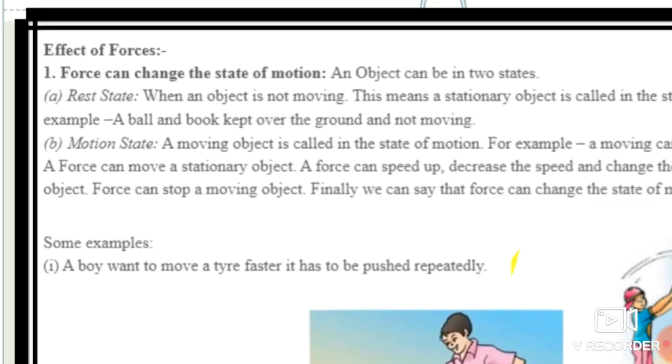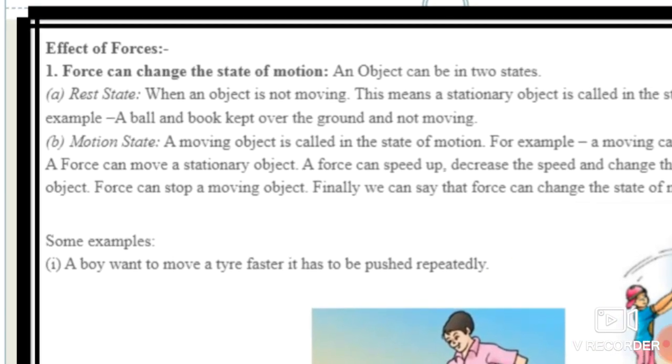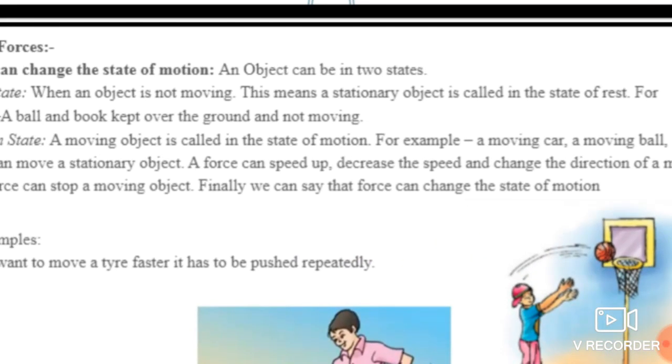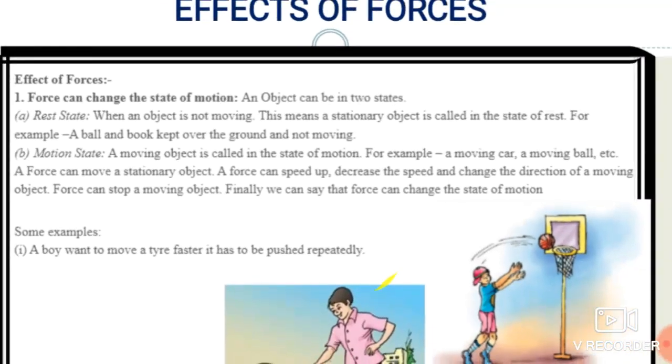The second state is the motion state, means a moving object is called in the state of motion. For example, a moving car, a moving ball. Suppose a ball is moving from one place to another, at that time you can say that object is in motion. So a force can move a stationary object. A force can speed up or decrease the speed. A force can change the speed and change the direction of a moving object.